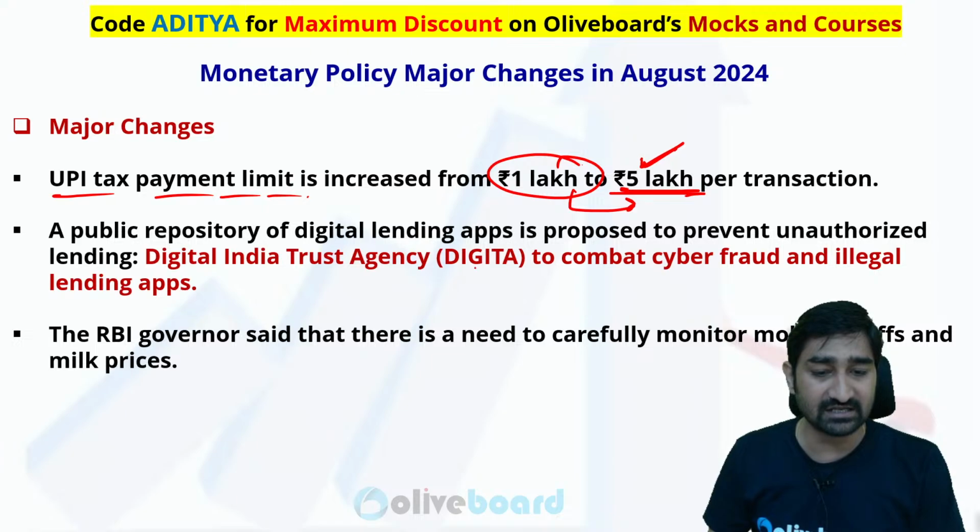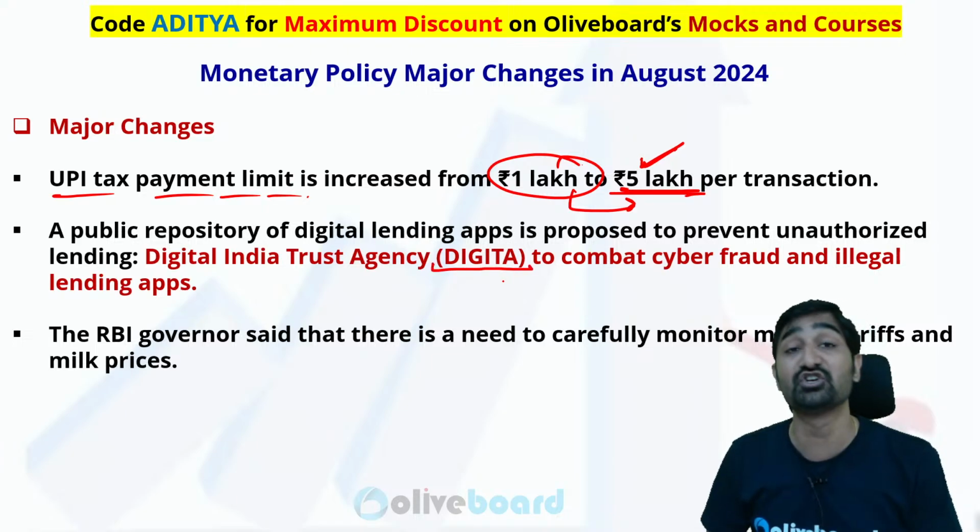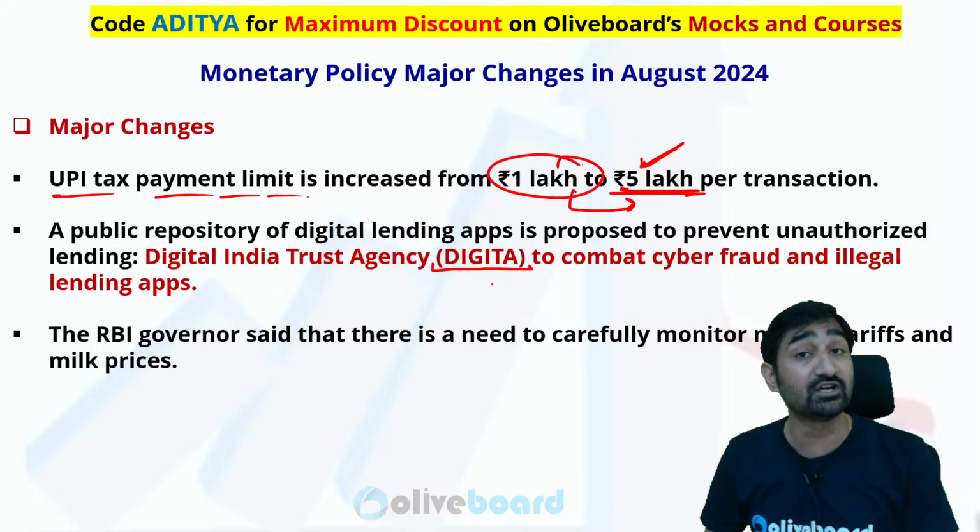Then RBI said that they will be initiating a digital initiative. There are lots of lending applications, fraud lending applications which are working in India.